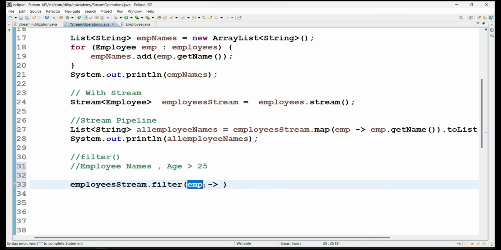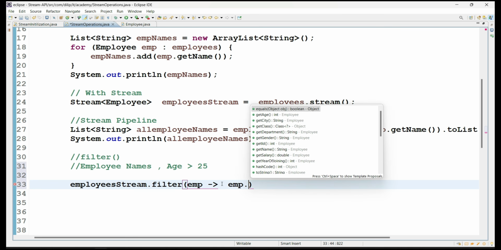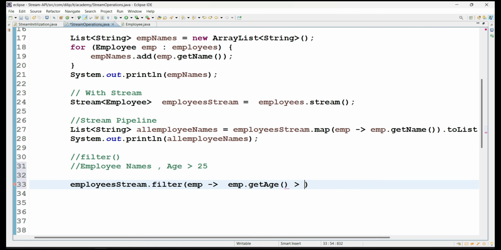The predicate will take a single input parameter, an employee object, and from that employee object you compare age with 25. So this becomes the predicate implementation, a conditional statement. It always has to represent a true or false value. We took a lambda expression implementation for the predicate argument of the filter method.